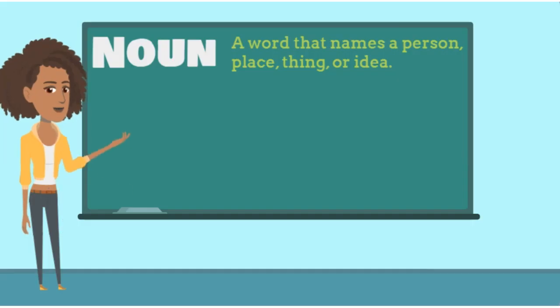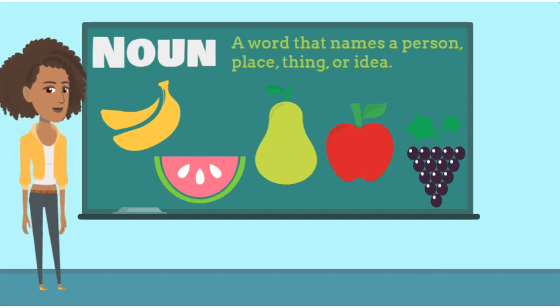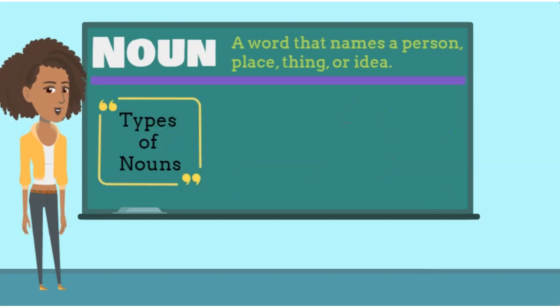I know this seems kind of random, but trust me, there's a reason I'm asking. So do you like fruits? My favorites are mangoes and avocados. But as you know, there's many different types of fruits, like bananas, grapes, watermelon, pears, apples, you name it. Each has a unique taste, but they're all still fruits. Well, nouns are similar, except they just aren't as tasty. Well, because they're words, remember? And well, you can't eat words. Anyway, just like fruits, there are different types of nouns. See, I told you there was a reason I was asking you if you liked fruit.